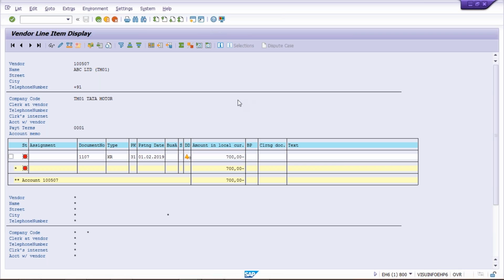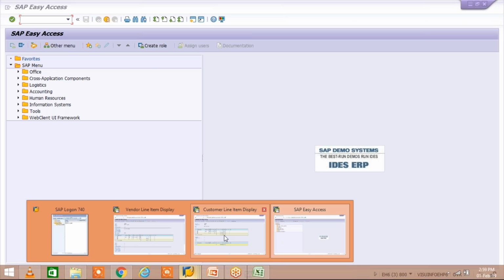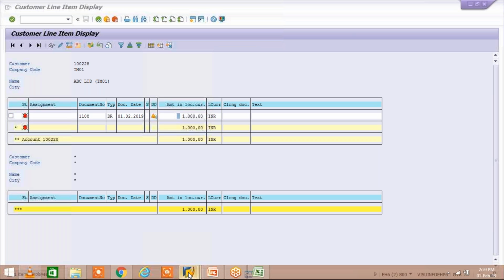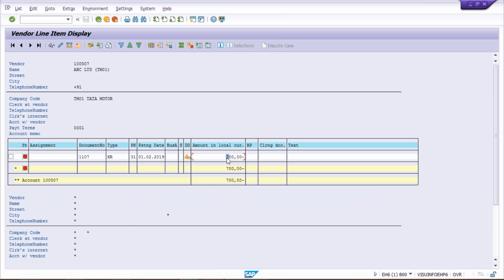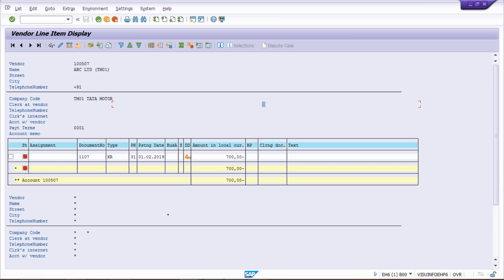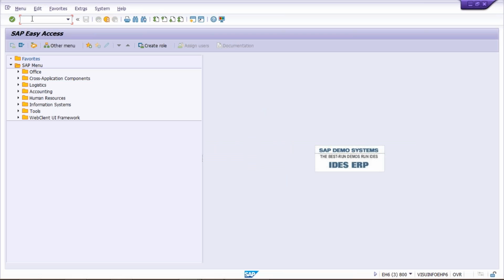Whenever you are going to post this 300 rupees, what is happening, guys? We have two open items. One is 1,000 rupees in the form of customer, and then in the form of vendor 700. So these two open items are there. Whenever you make a payment worth 300, both open items are supposed to appear. Whenever you post, some notification comes. So whenever you post the payment, both line items are supposed to appear. How is it going to appear? For that, you have to do certain settings in the master data. You have to link customer with vendor, then only it is going to be possible.